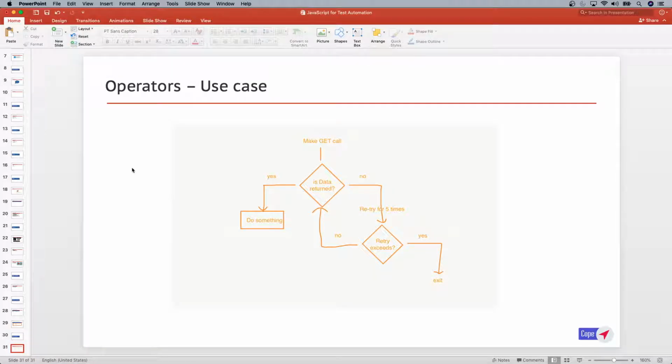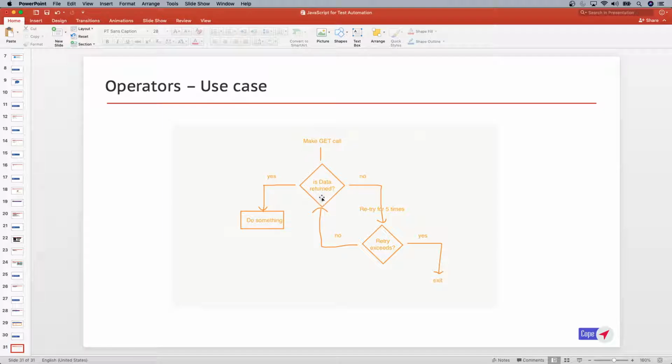Hey everyone, let's do a demo on operators. So instead of just giving you a real hello world example, I thought I'll give you a real-time example where, let's make an assumption that we are making a GET call to some RESTful API, and that API is going to return some data, obviously, right?